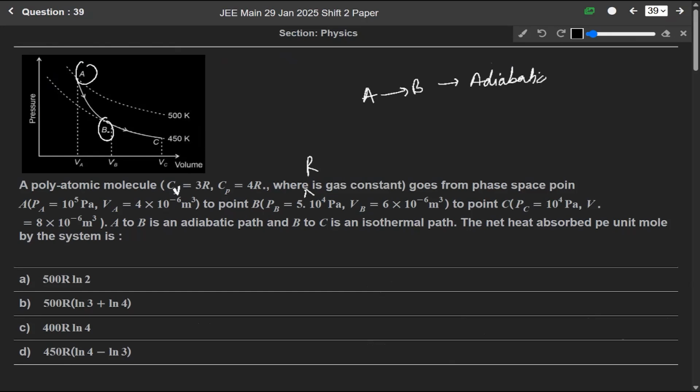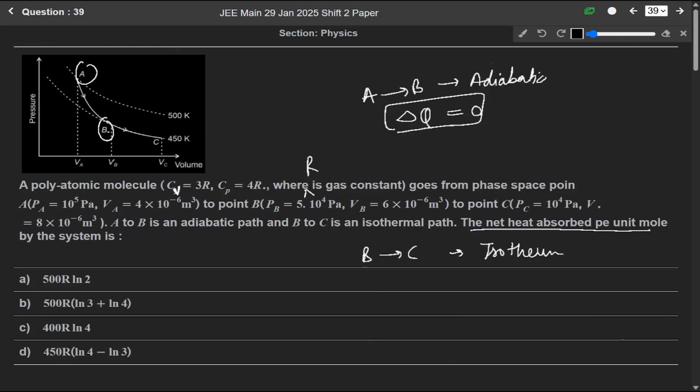For adiabatic, we know that the change in heat is equal to 0. For isothermal, we have to find the net heat absorbed. So from A to B, net heat will be equal to 0. And from B to C, it is isothermal. For isothermal, delta U is equal to 0. So in that case, delta Q will be equal to delta W, and it will be equal to the work from B to C.